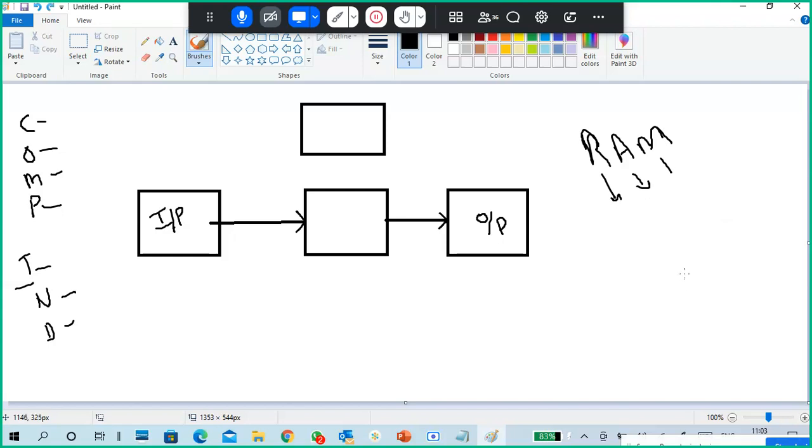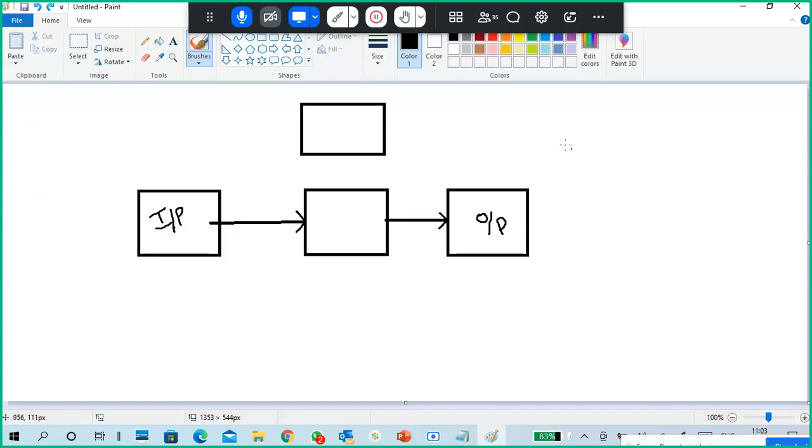The computer name came from compute, and compute means calculations. If someone senior to you believes the correct answer is C, O, M and so on, it's okay. Tell them, don't argue with them. That's my suggestion.